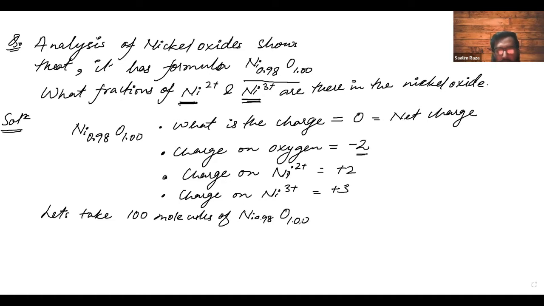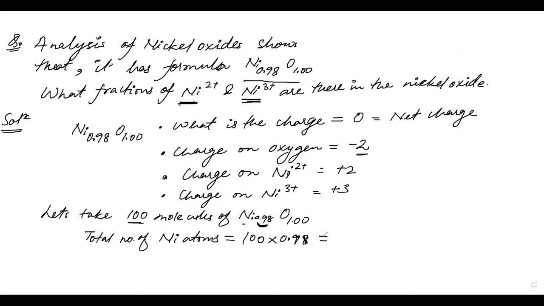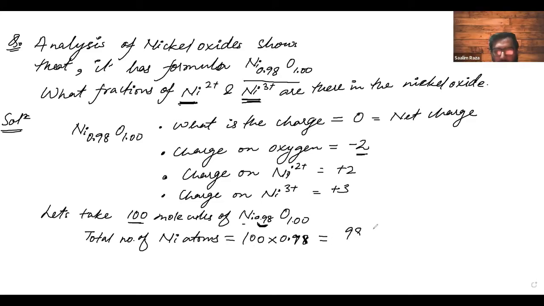Let's take 100 molecules of Ni 0.98 and oxygen 1.00. Now total number of nickel atoms is equal to 100 into this ratio, 0.98, so 98 atoms of nickel will be present.